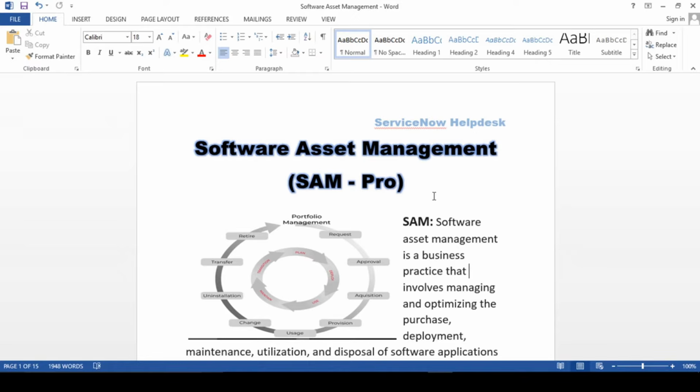So how will we manage those licenses? If you have 50 laptops or desktops, let's say you are using 40 licensed ones, and on the other 10 you are using unlicensed software, like a cracked version. Each and every part you have to track, right? It will involve your cost as well.